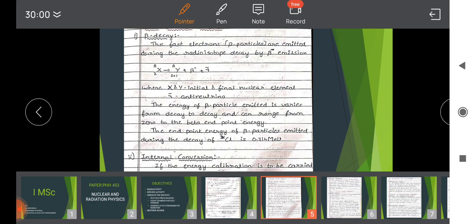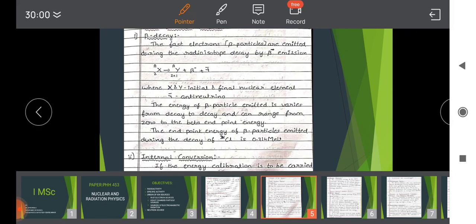Chlorine with mass number 36 decays with a half-life of 3 lakh years by emitting beta particles and by electron capture.